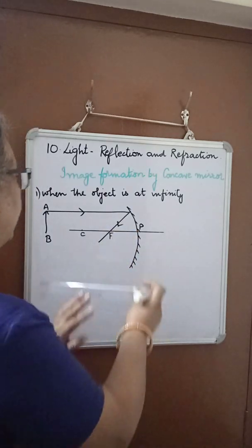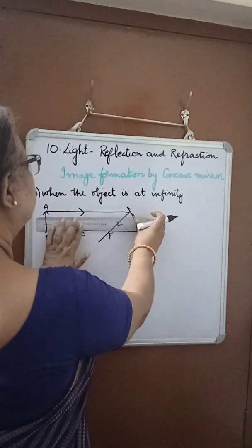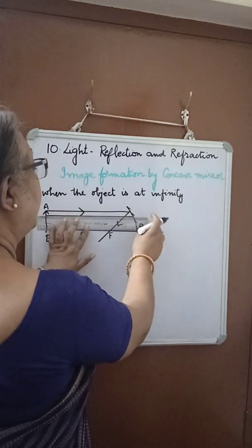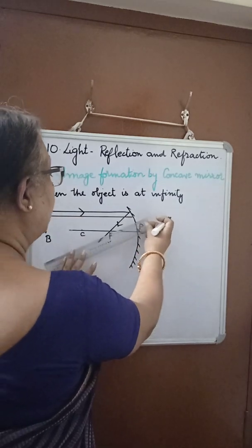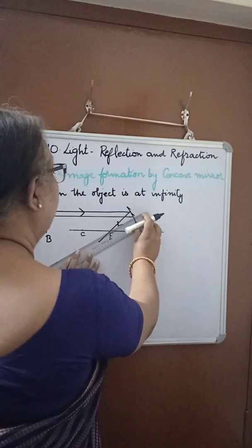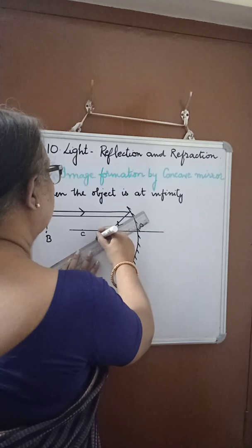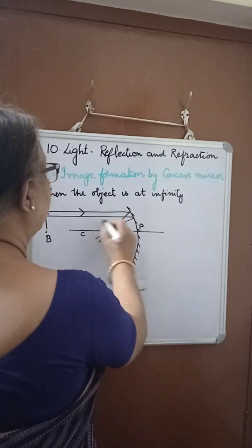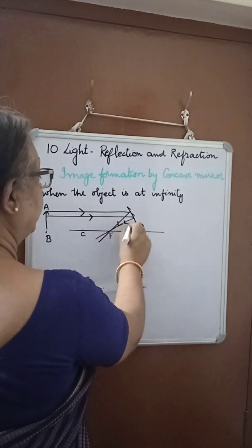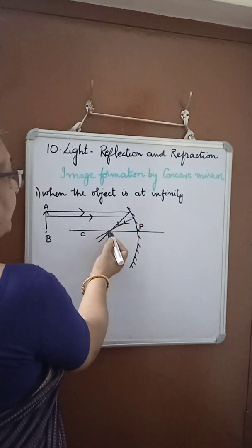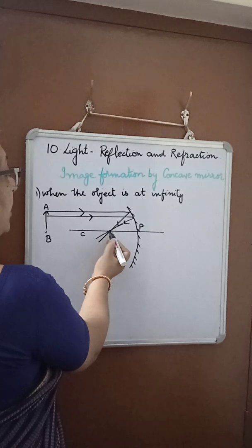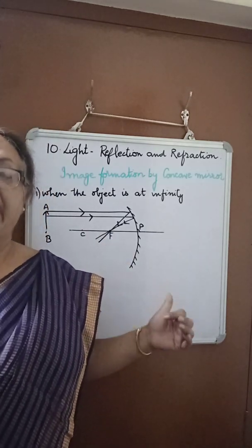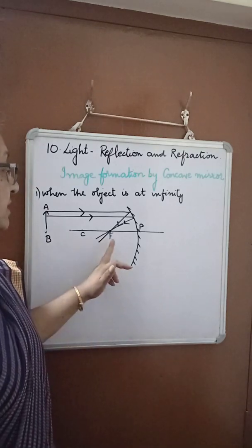We consider another ray, since from a far object rays are parallel, another ray which is again parallel to the principal axis. What will happen? This will also pass through the focus after reflection. Now these two reflected rays meet at this point F. So the image is formed at the point F or at this focus.